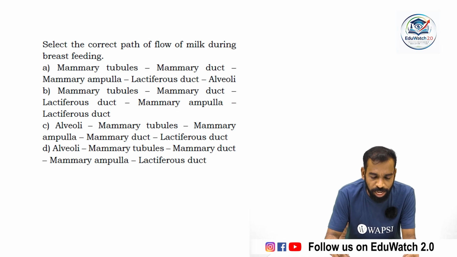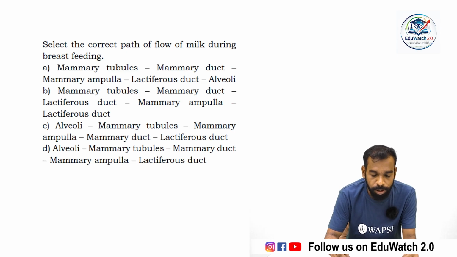Select the correct path of flow of milk during breastfeeding. Recall the diagram of the mammary gland. Option A, mammary tubule, mammary duct, mammary ampulla, lactiferous duct, alveoli.